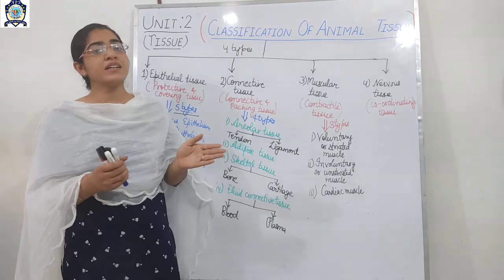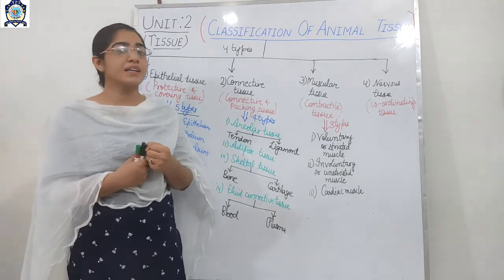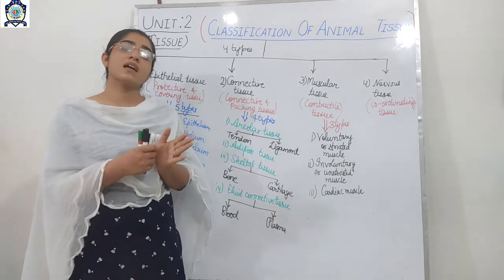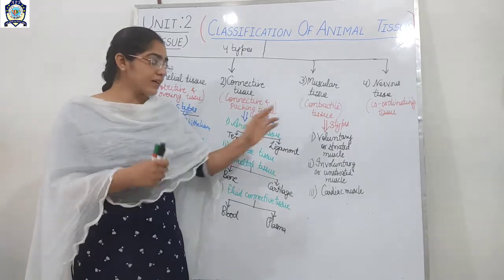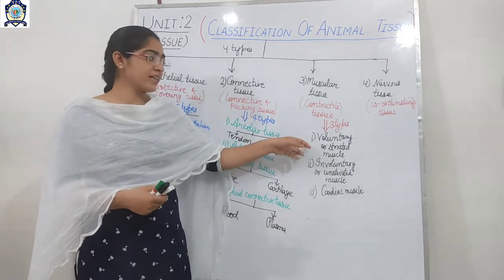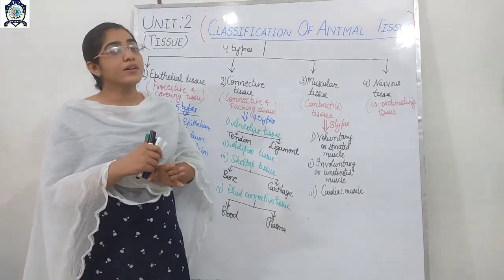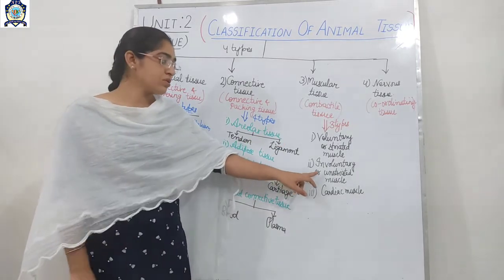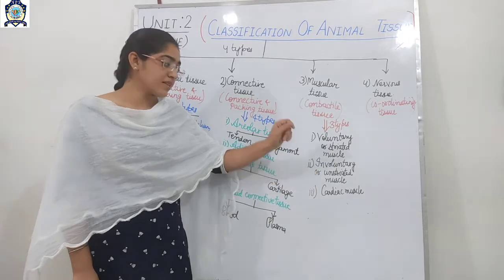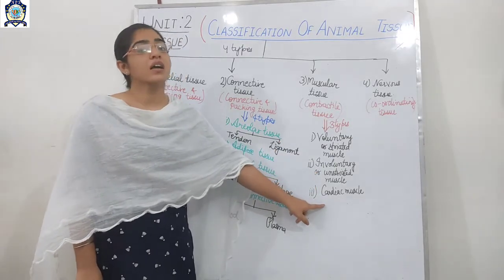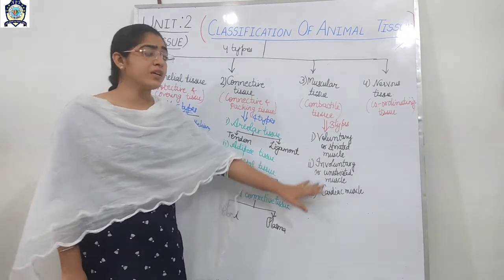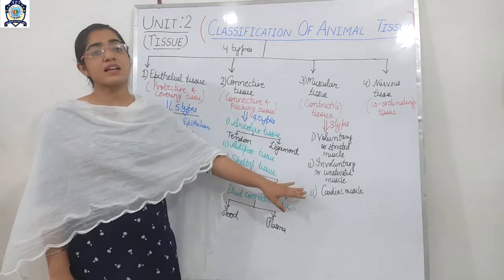Some muscles are under our control, so they are the voluntary muscles. Some muscles are not in our control, so they are involuntary muscles, and the muscle of the heart is the cardiac muscle. So no need to be confused, it's just a classification.